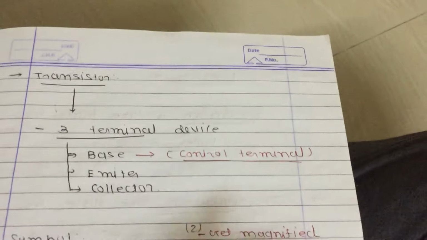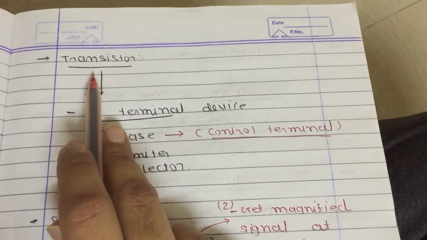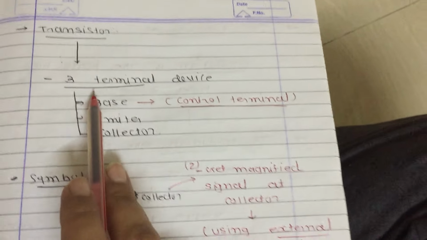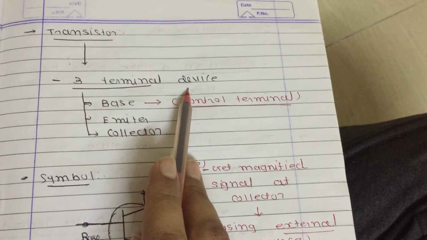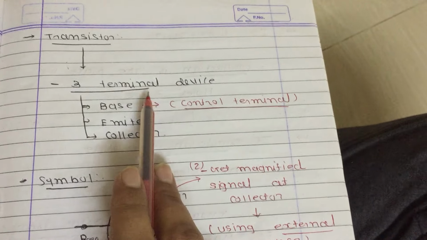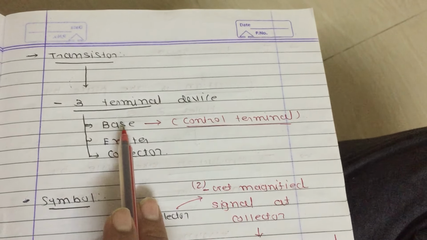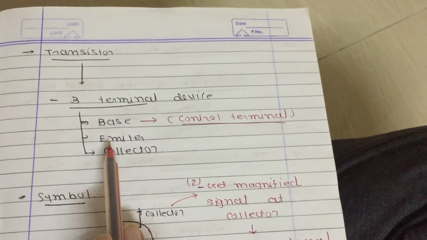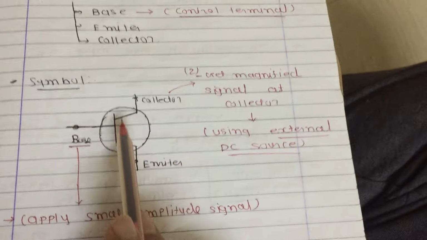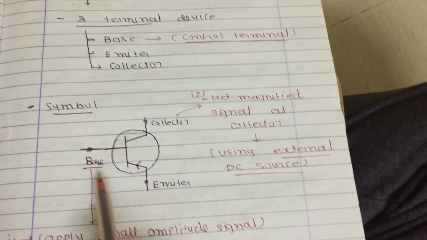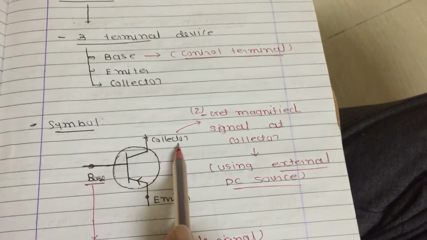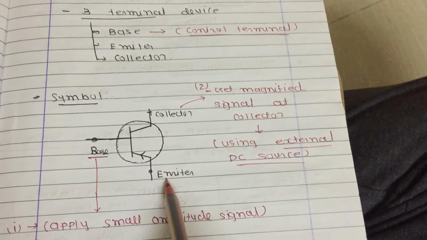First of all, as I said, the basic introduction of transistor. What is a transistor? A transistor is a three terminal device. It has three terminals: the first terminal is known as base, the second one is emitter, and the third one is collector. Here the symbol of transistor is available. You can see that three terminals are available: one is base, one is collector and one is emitter.